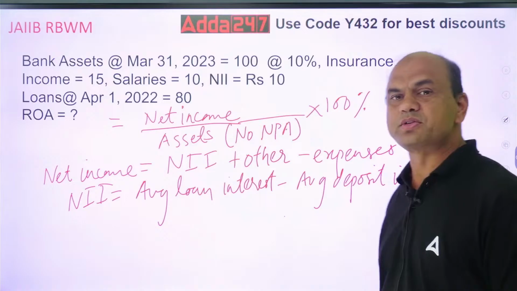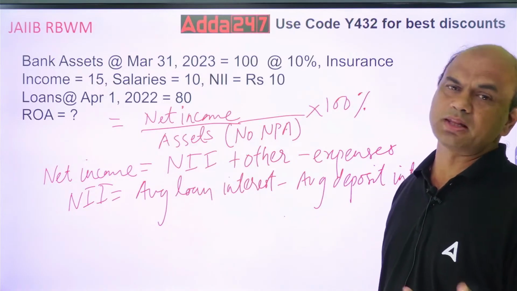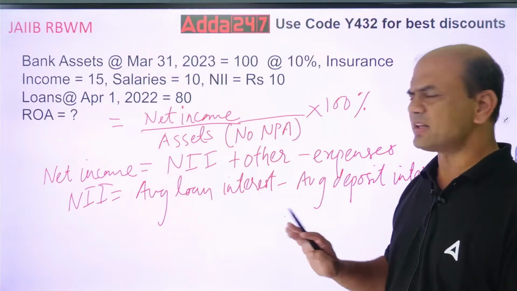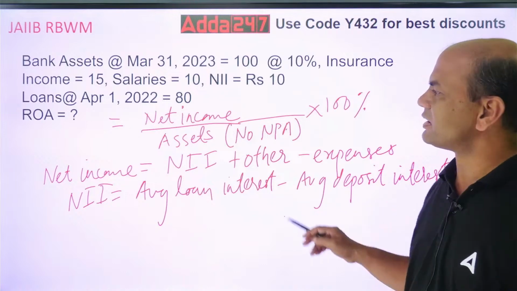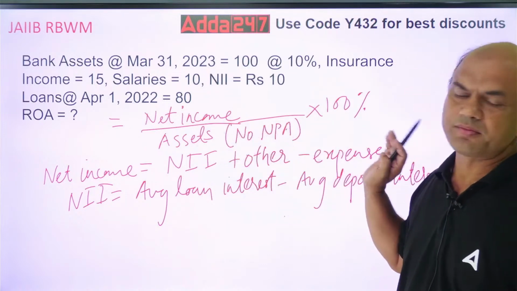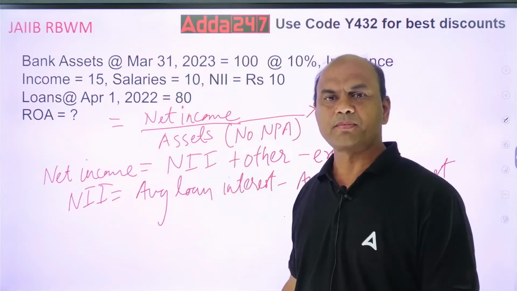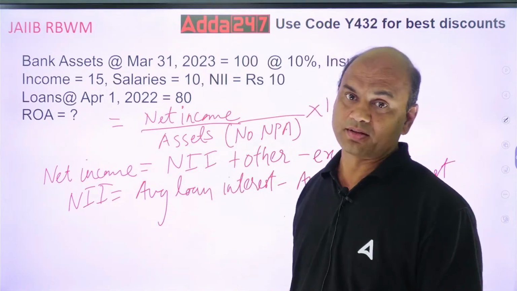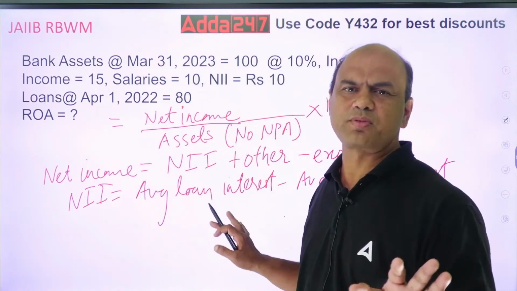But again, if I have issued some bonds, that will be part of my liability. So generally in banking we have average loan interest minus average deposit interest. So these are the basic formulae for calculating this ROA. Now how to solve this? All these formulae are there, simply put the values now. Everything is in front of you.